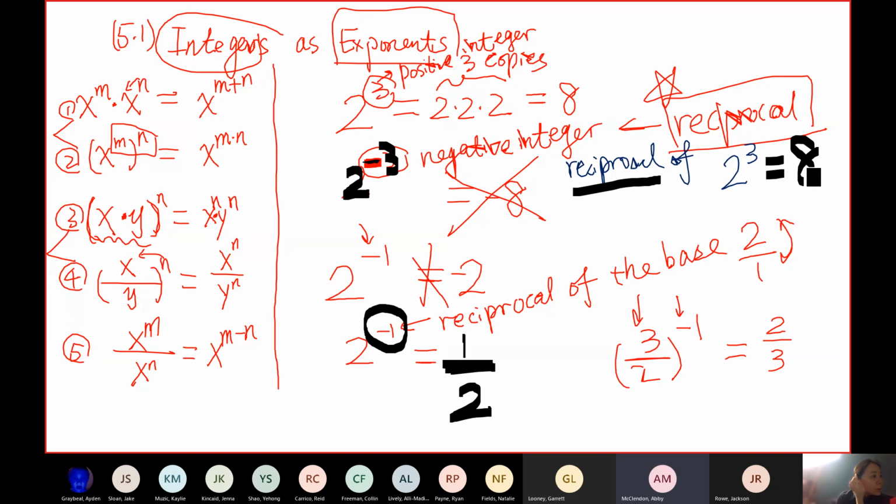What's the reciprocal? 1/8, right? Yeah, thanks, Abby. So the answer will be 1 over 8. It has nothing to do with negative. If you have a negative number, when you take a reciprocal, you still get negative. But if you have a positive, when you do reciprocal, you always get a positive. So the answer to 2 to the negative 3 is 1 over 8.